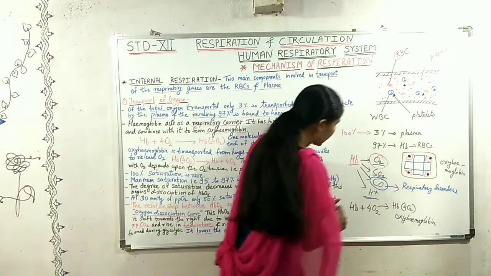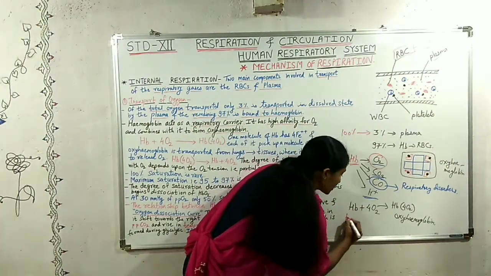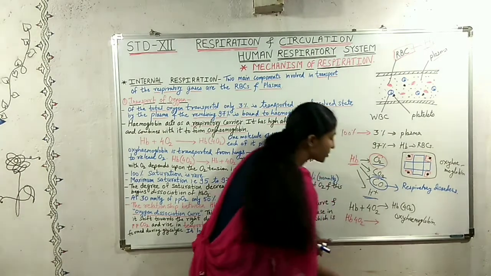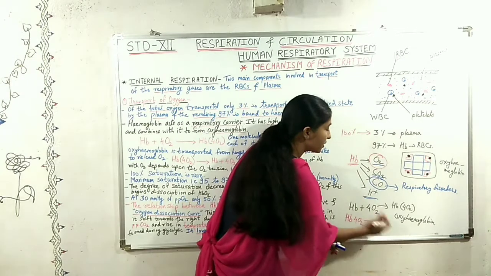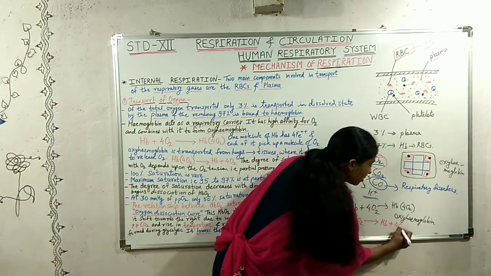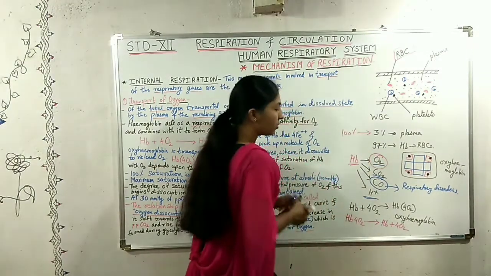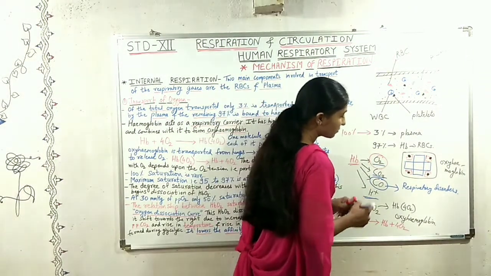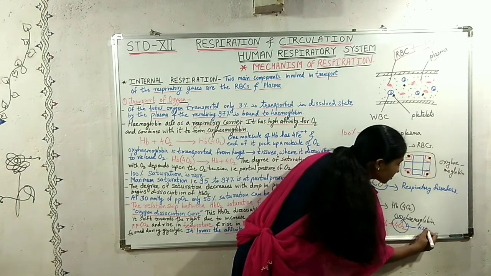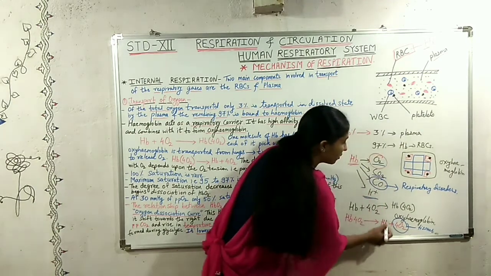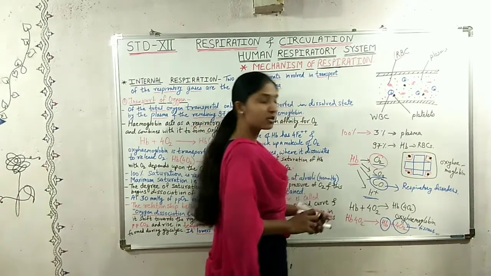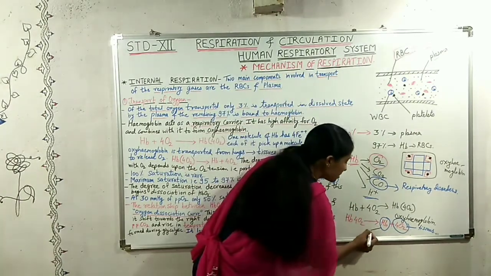So this oxyhemoglobin goes to the tissues and in those tissues it dissociates, meaning hemoglobin gets separated from the oxygen molecules. Now this oxygen is used up by the tissues and only hemoglobin remains over here. This hemoglobin is called deoxyhemoglobin.